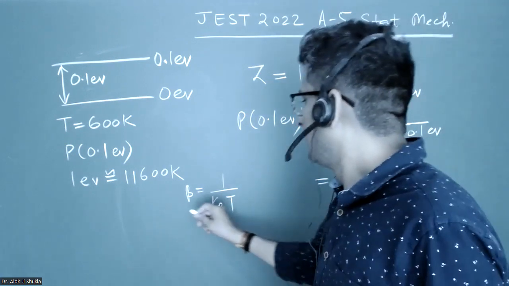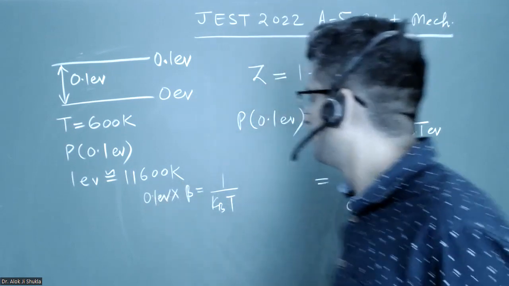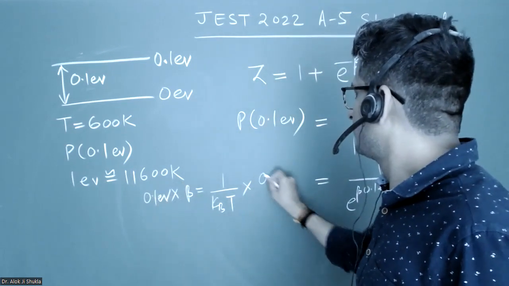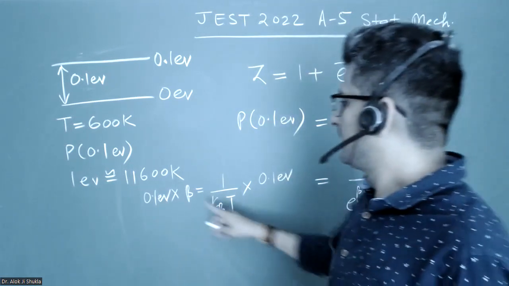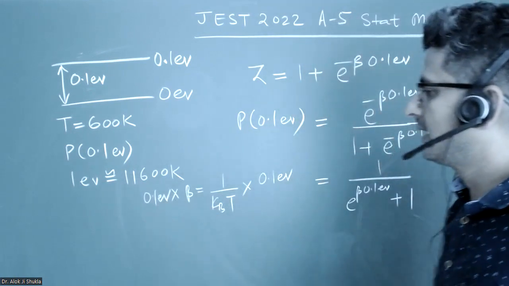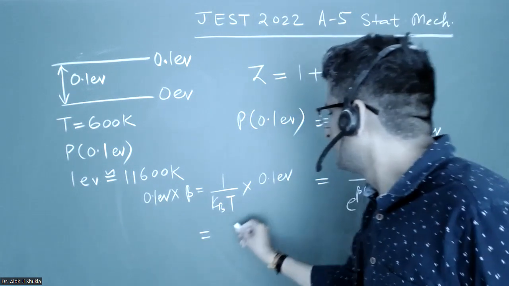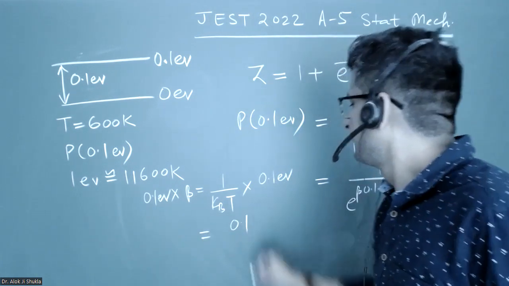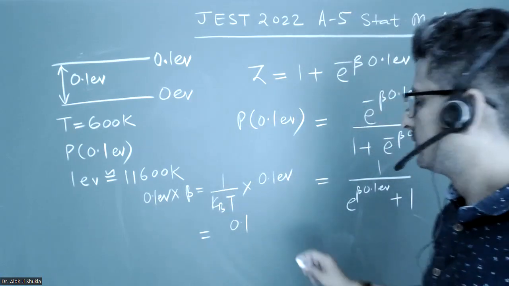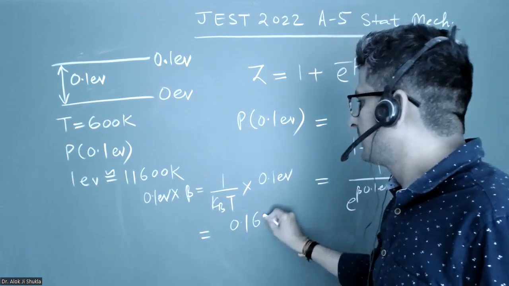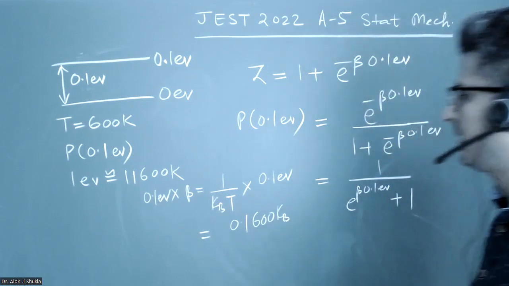Beta into 0.1 electron volt, and it is given that 1 electron volt is 11600 K. So I can write this as 0.1 into, because I want to convert this into Kelvin, 11600 and kB, which is the Boltzmann constant.